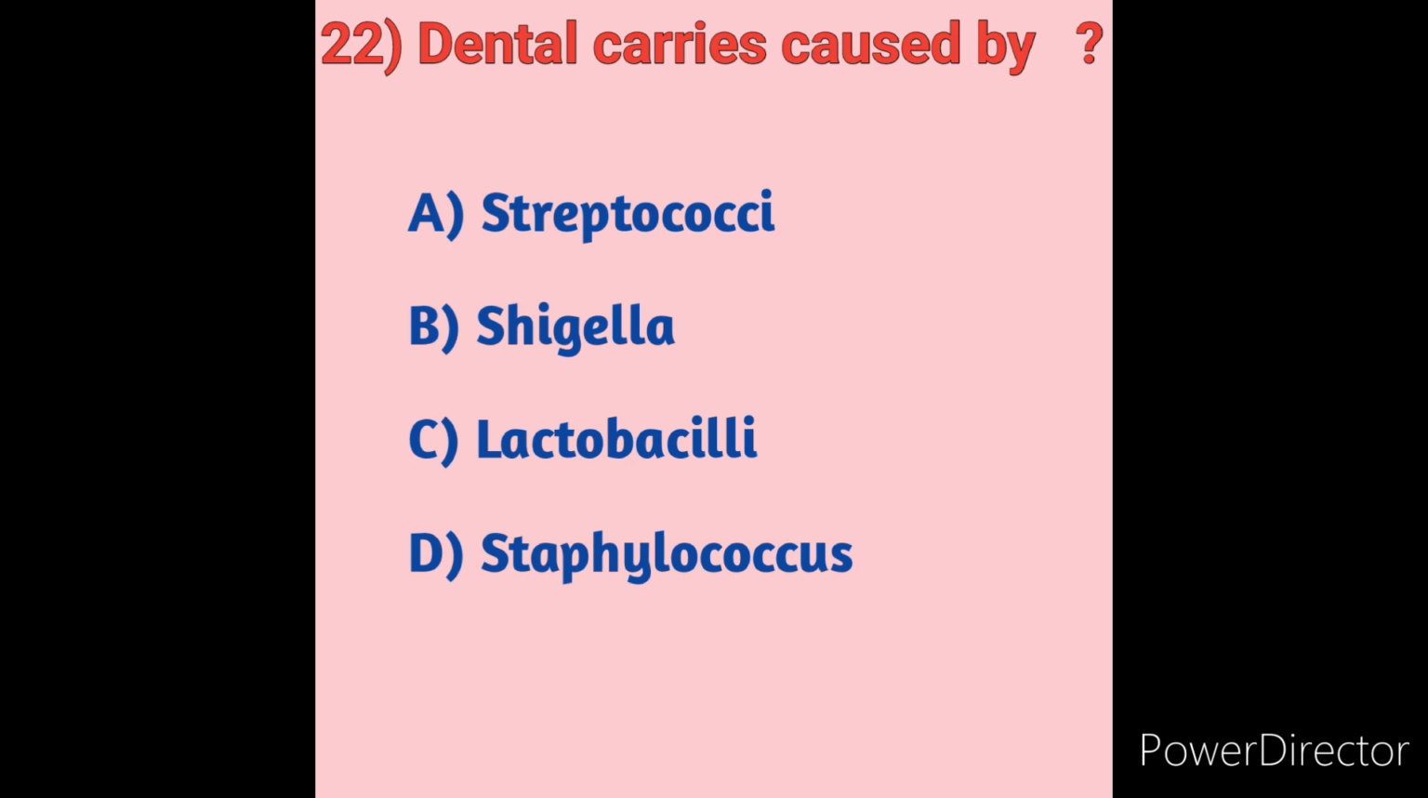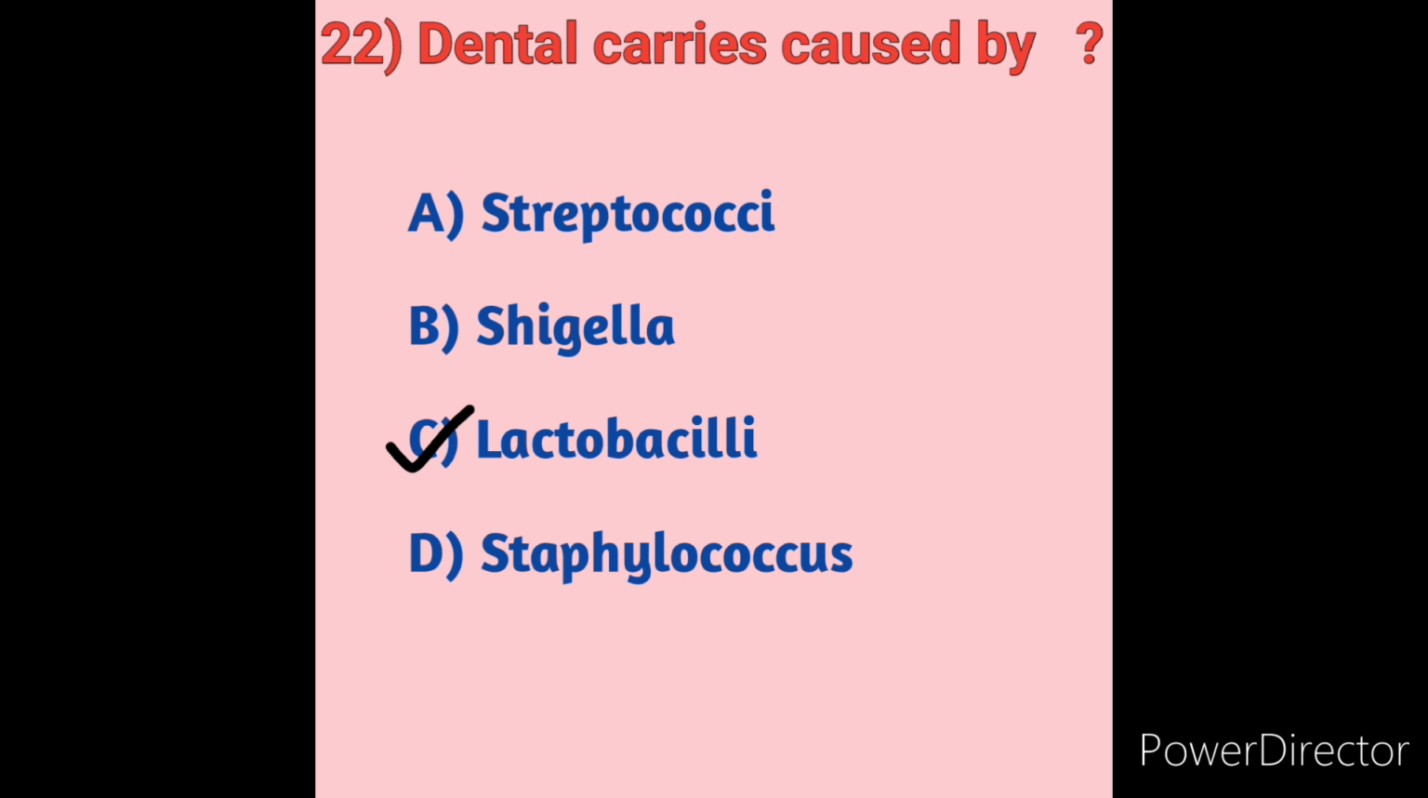Dental caries develops when bacteria in the mouth metabolize sugar to produce acid that demineralizes the hard tissue of the teeth. The most important bacteria causing dental caries are lactobacilli and streptococcus, but major cases are due to lactobacilli. So here, dental caries is caused by option C, lactobacilli, which is the correct answer.